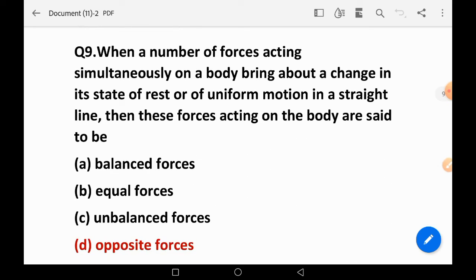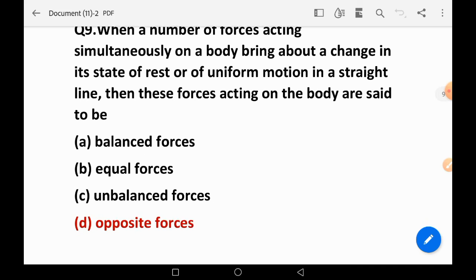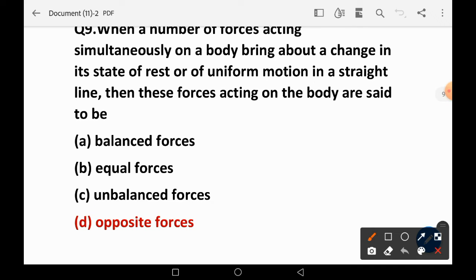When a number of forces acting simultaneously on a body bring about a change in its state of rest or uniform motion in a straight line, then these forces acting on the body are said to be: balanced force, equal force, unbalanced force, opposite force. The right answer is D, opposite force.